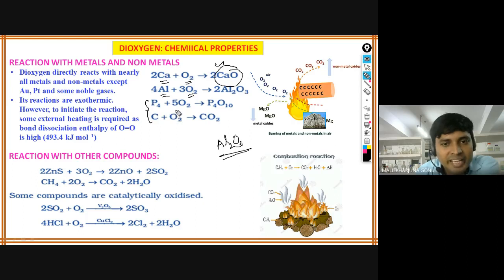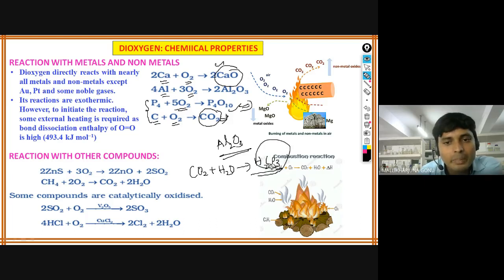With non-metals, for example phosphorus, the stable oxide P4O10 is formed, which is acidic basically. Non-metal oxides are acidic. Carbon, when it reacts with oxygen, forms carbon dioxide. So CO2 is acidic. Why? We say it is acidic because when you put it into water, H2CO3, carbonic acid, is formed. Based upon that you say it is an acidic oxide.